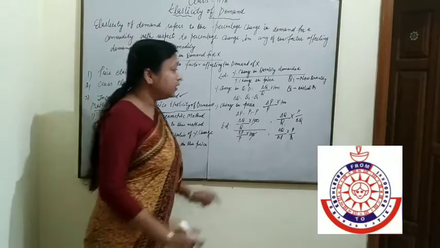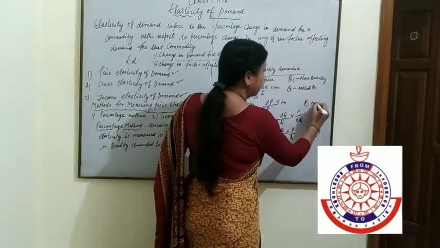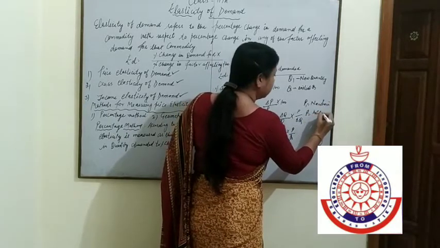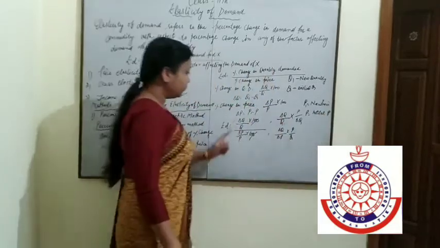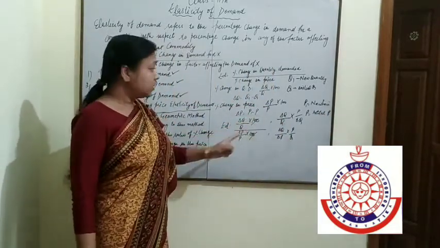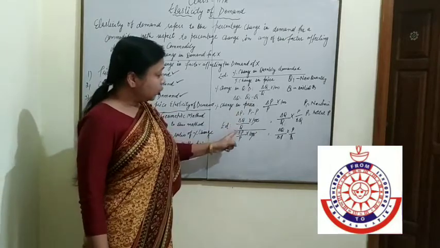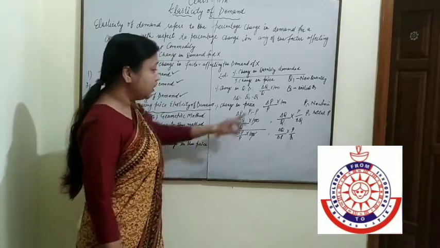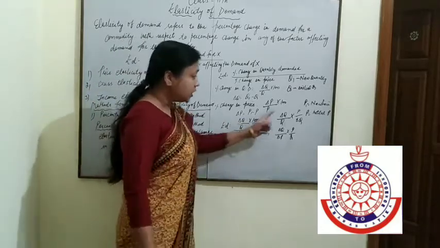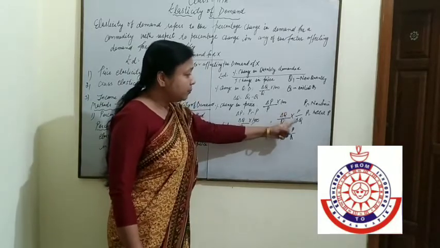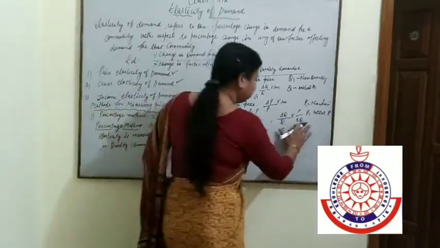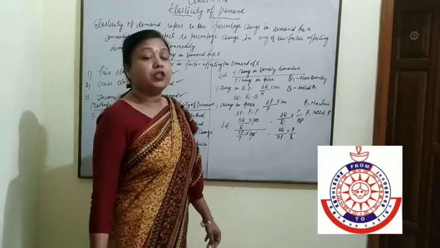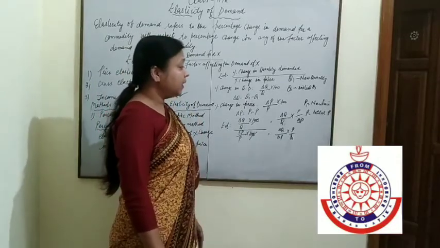What does the change show? ΔP upon P. P1 means new price and P means initial price. So change in P is equal to P1 minus P. So ED is equal to ΔQ upon Q multiplied by 100 divided by ΔP upon P multiplied by 100. Then our formula becomes ΔQ upon Q multiplied by P upon ΔP. So now the formula is ΔQ upon ΔP multiplied by P by Q.